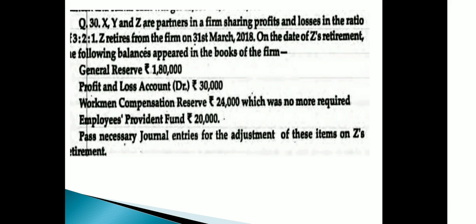Students, employees provident fund is a liability for the firm, so it will not be distributed among the partners. It is not an accumulated profit or a reserve. It is a liability. So in this question we have three items: general reserve, profit and loss debit balance, and workman compensation reserve. Let us see how they will be distributed.